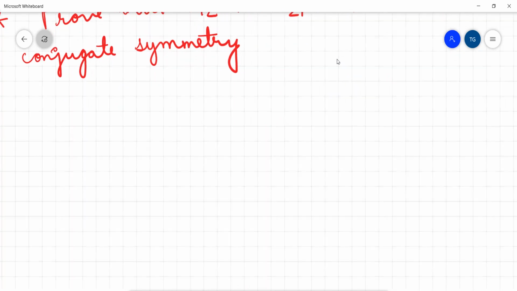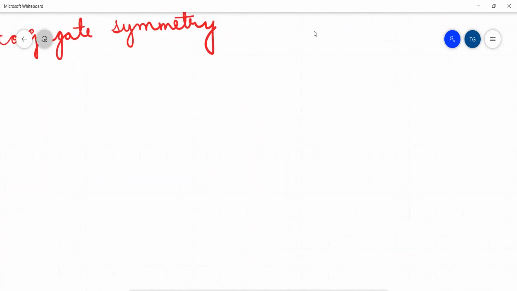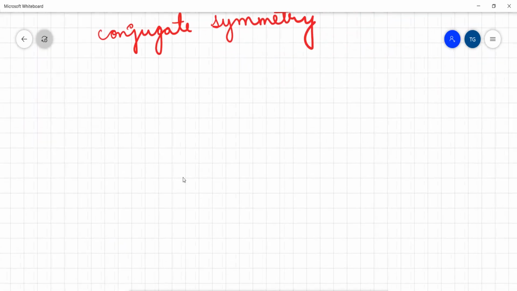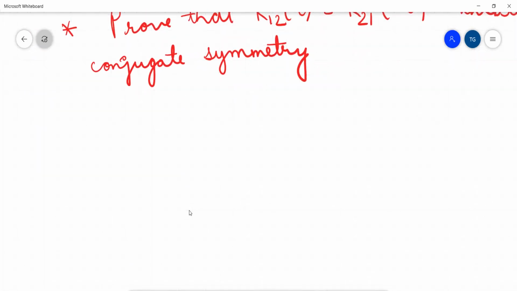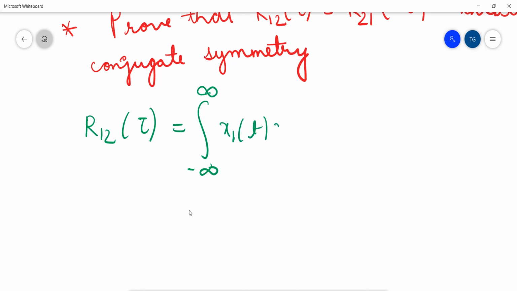The cross correlation of two signals x1 of t and x2 of t is given by R12 of tau is equal to integration from minus infinity to infinity x1 of t complex conjugate of x2 of t minus tau into dt.